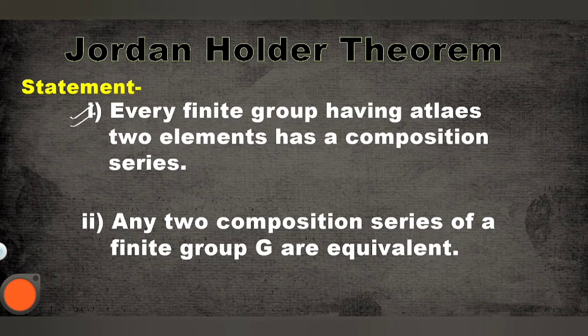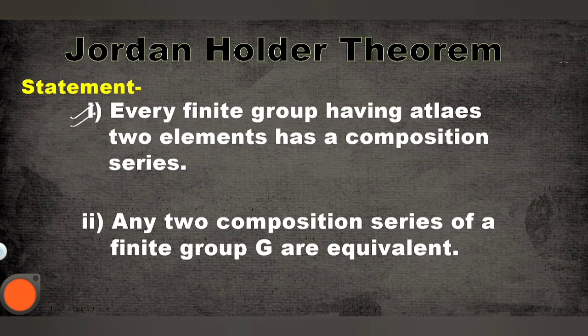In the first part, we have to prove that if we have a group having at least two elements, there must be a composition series. And in the second statement, we will prove that if a finite group has two composition series, they must be equivalent. It means if a group has a single composition series and another exists, that must be equivalent to the existing one.